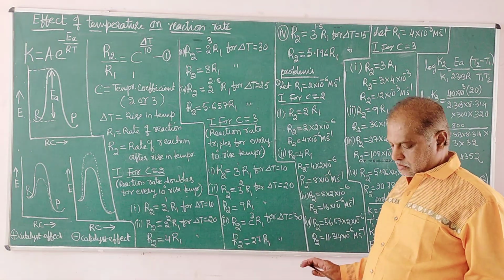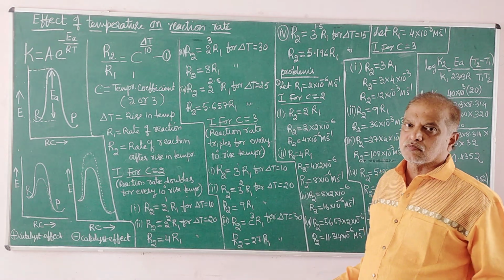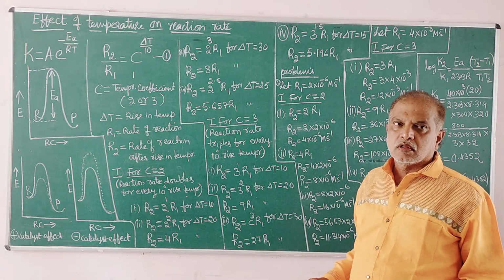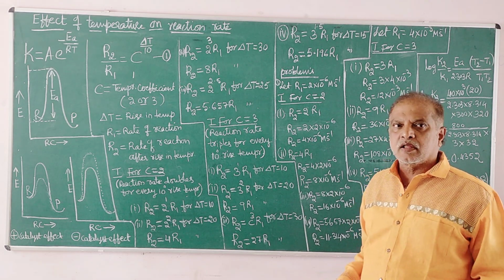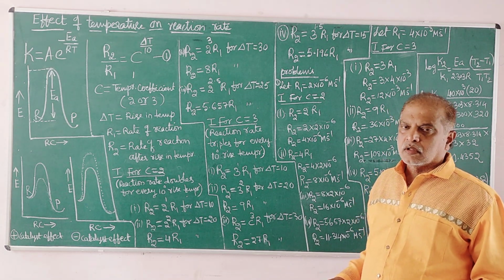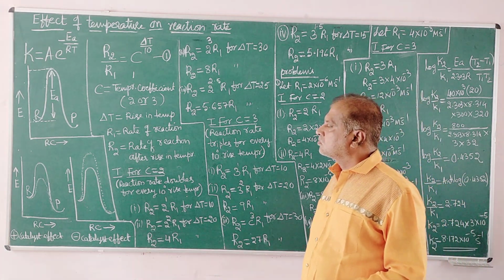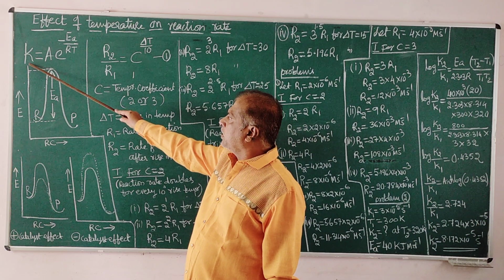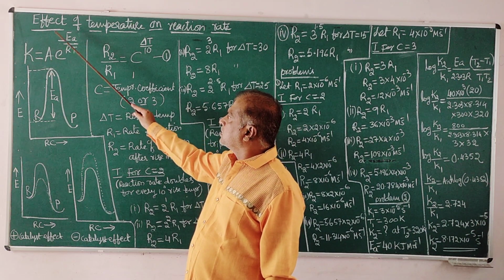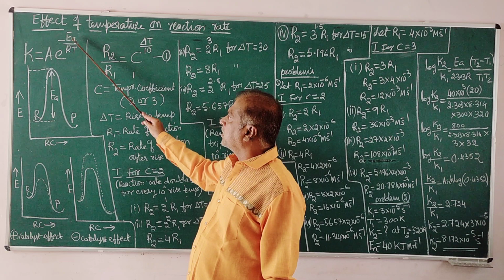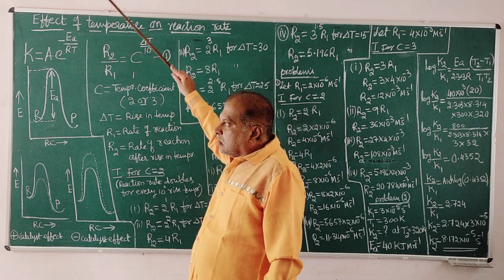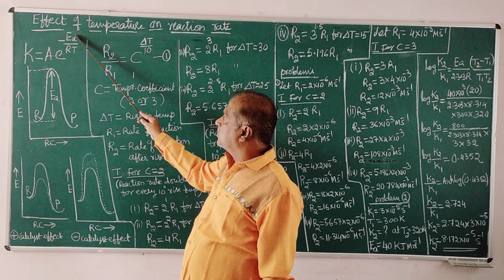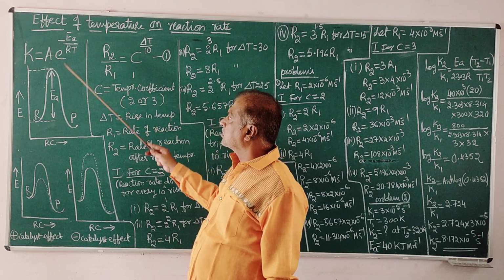of temperature on the rate of reaction. The Arrhenius equation gives a satisfactory explanation of the concept. The Arrhenius equation says rate of reaction, or rate constant, is a function of energy of activation and temperature.